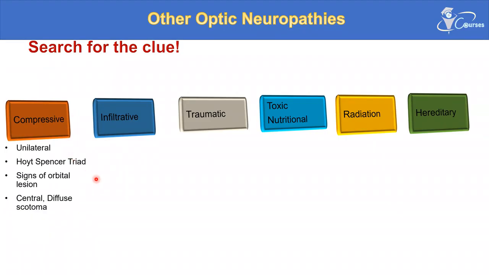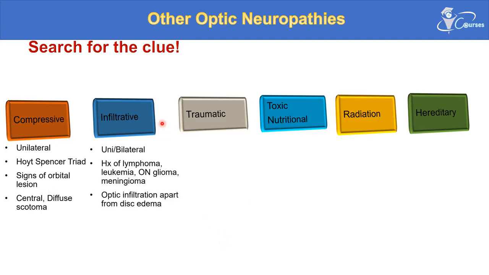Those patients can present with a central or diffuse scotoma, depending on which part of the optic nerve is compressed, whether it's compressing the papillomacular bundle or other areas of the optic nerve. For the infiltrative kind of optic neuropathies, they present with unilateral or bilateral optic neuropathy. There will be a history of lymphoma, leukemia, optic nerve glioma, or meningioma. We will cover these kinds of tumors in the pathology lecture. There is orbital infiltration apart from disc edema.